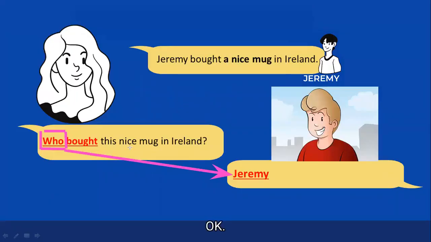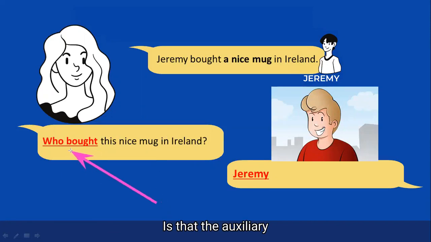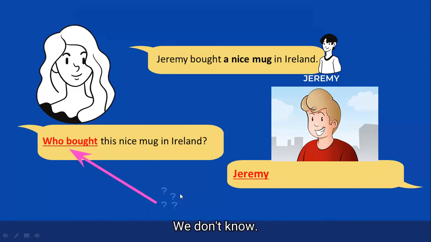Okay. Now, pay close attention to the question. I'm going to show you something important: the auxiliary is not here anymore. Where is the auxiliary? We don't know. Now we know that the auxiliary is not there anymore. Why? Because in subject questions, the structure is going to be different.